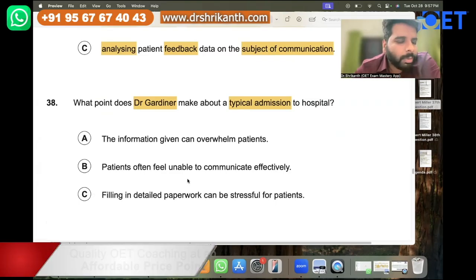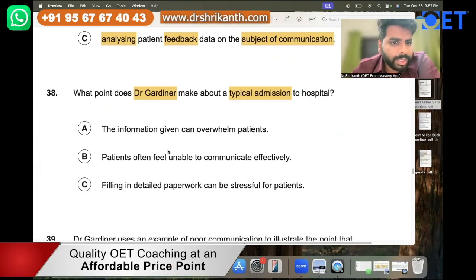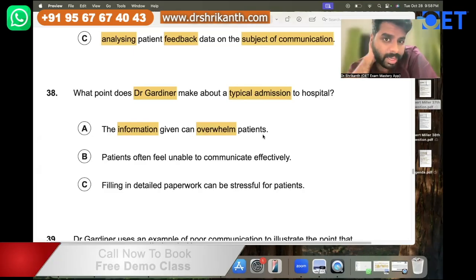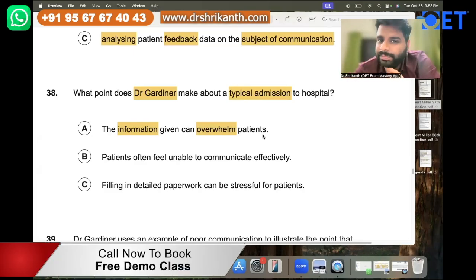Okay, so let's talk about what is answer option A. Let's see what are the keywords over here. So answer option A is telling the information can overwhelm the patients. Overwhelm. So what is the meaning of overwhelming? Means it is too much. Okay, so if I give you too much homework, if I'm giving you too many assignments, you will feel overwhelmed.